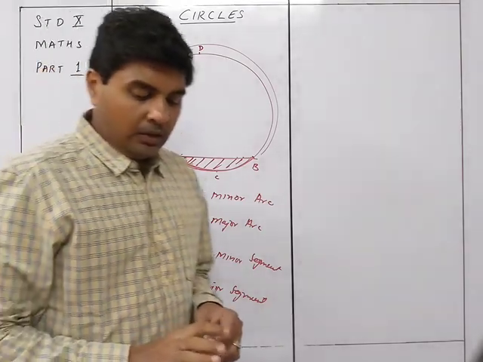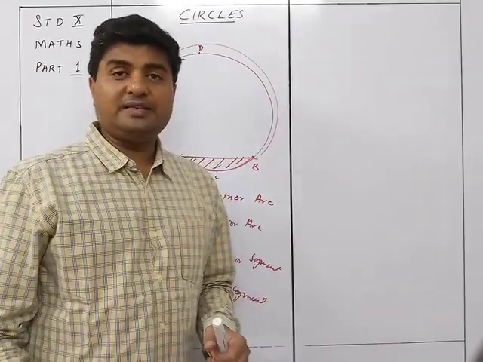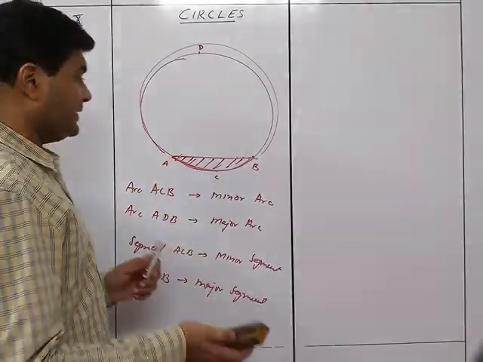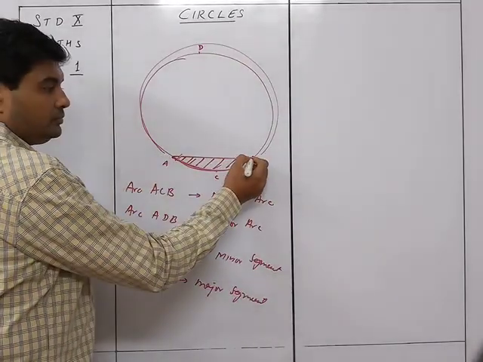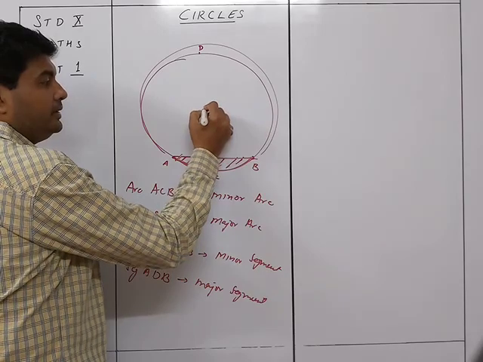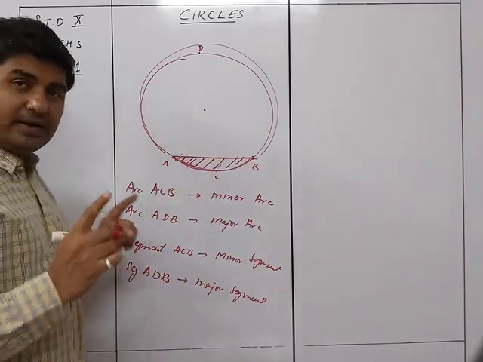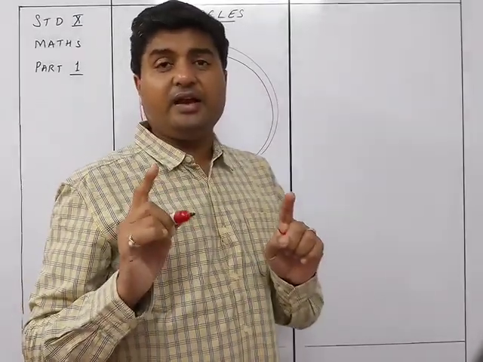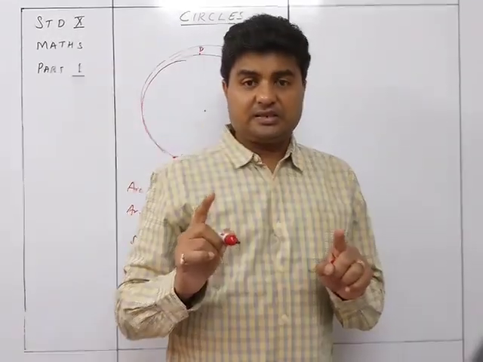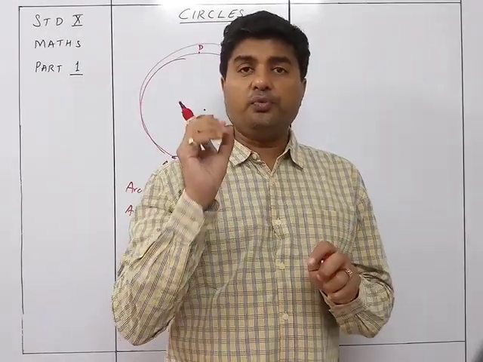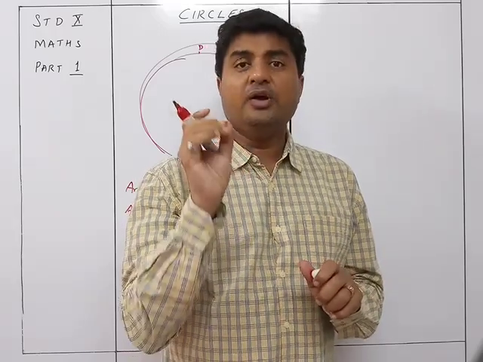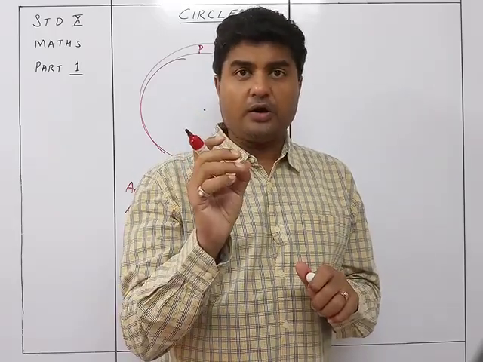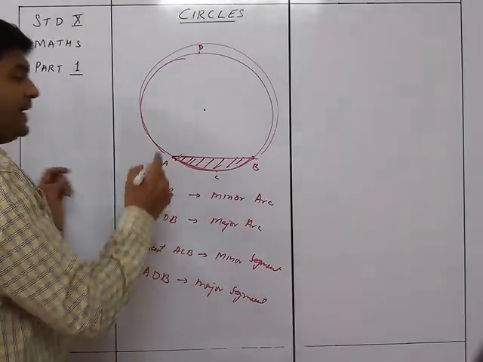Okay. Now we will understand another part, and that is that each and every arc subtends. Subtends means what? It is going to project. It is going to form. Okay, subtend means form or project, so that it is forming an angle.